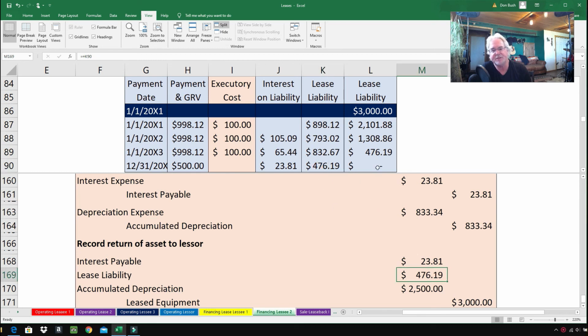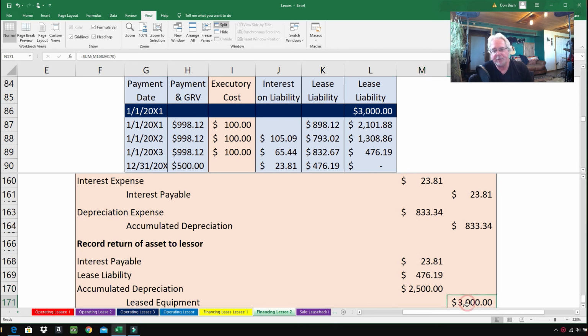That brings the lease liability down to zero. And what we're doing in the last two entries here essentially is we're emptying out the accumulated depreciation. We're closing it out. Accumulated depreciation is being debited for $2,500, because if you add up the accumulated depreciation up to this point, it equals $2,500, so it's being cleaned out, closed out.